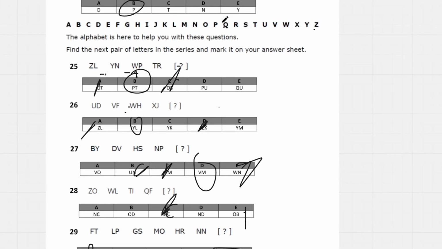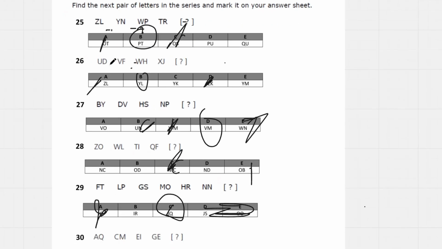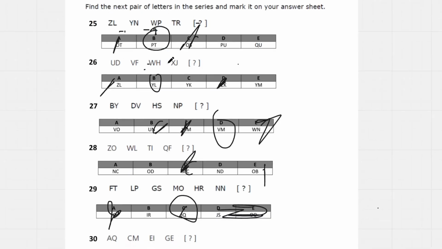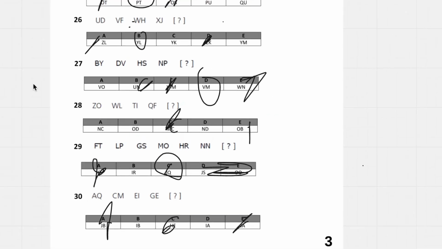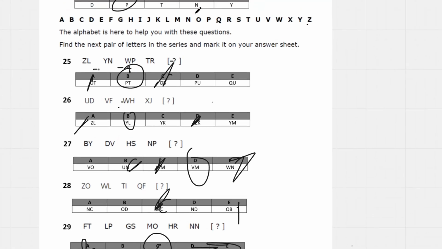T to P is going to be -4, add 3, -4, add 3, -4, add 3 is going to be Q. We get I, Q as our answer. And then A to C, +2, +2, +2 to G. Add 2 is going to be I. And cross out this one, and this one. You can see there. And then Q to M is going to be 2, 4 to I is going to be